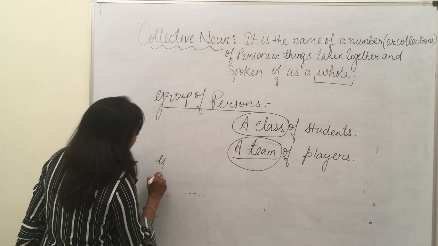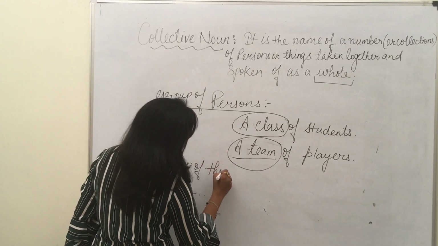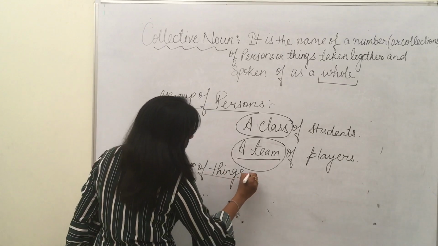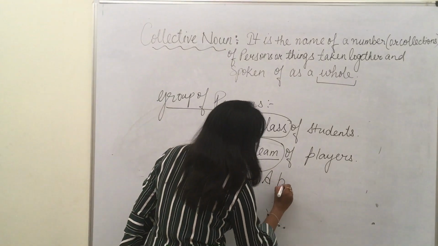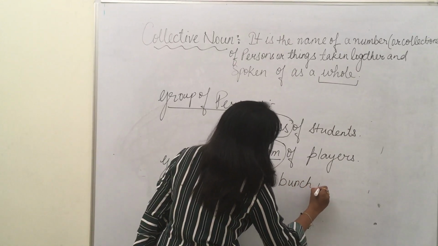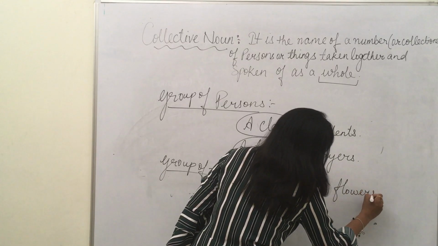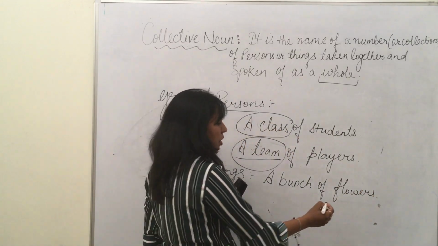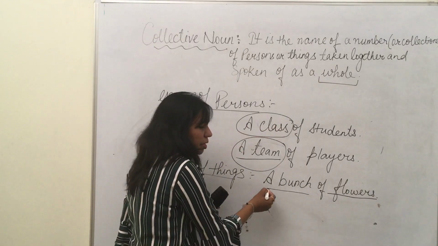Now when you go for a group of things, you can take the example a bunch of flowers. Don't get confused, so many flowers together make a bunch.